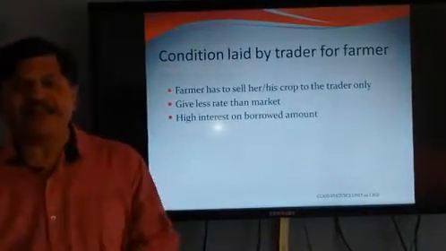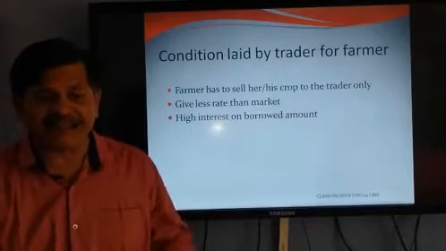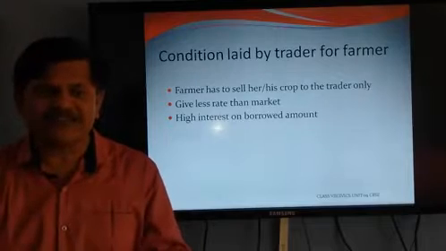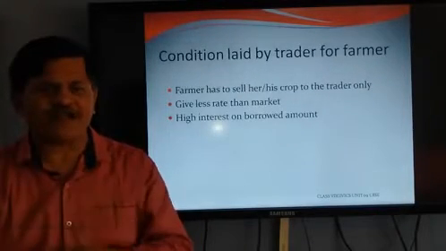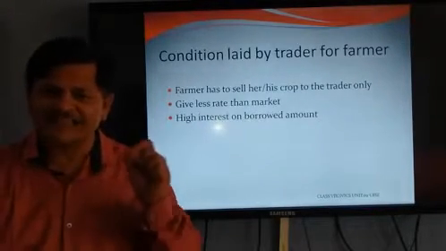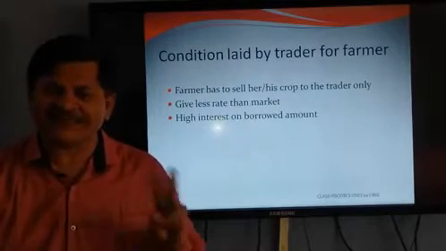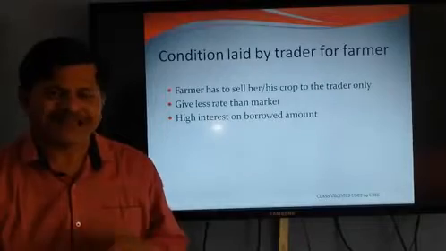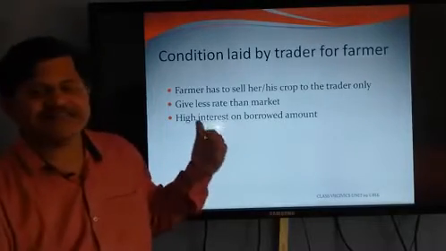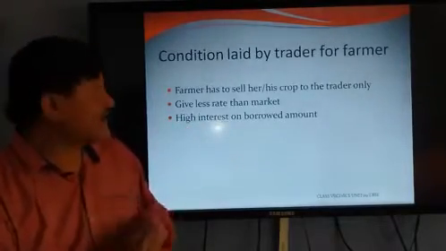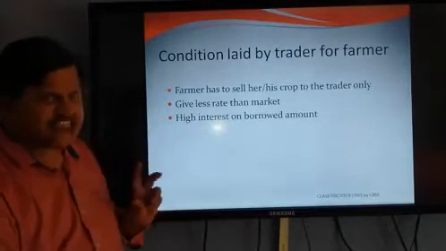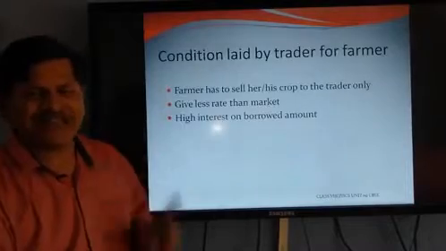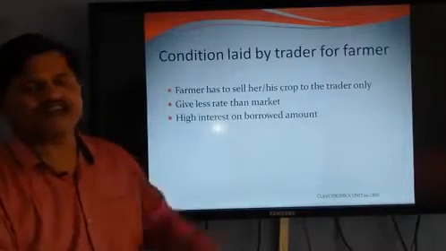Now, what are the conditions laid by a trader on farmers? Because he gives money to the farmer, he puts some conditions. The trader is richer than the farmer, and he lays some conditions. The first condition is that the farmer has to sell his product to that particular trader only.